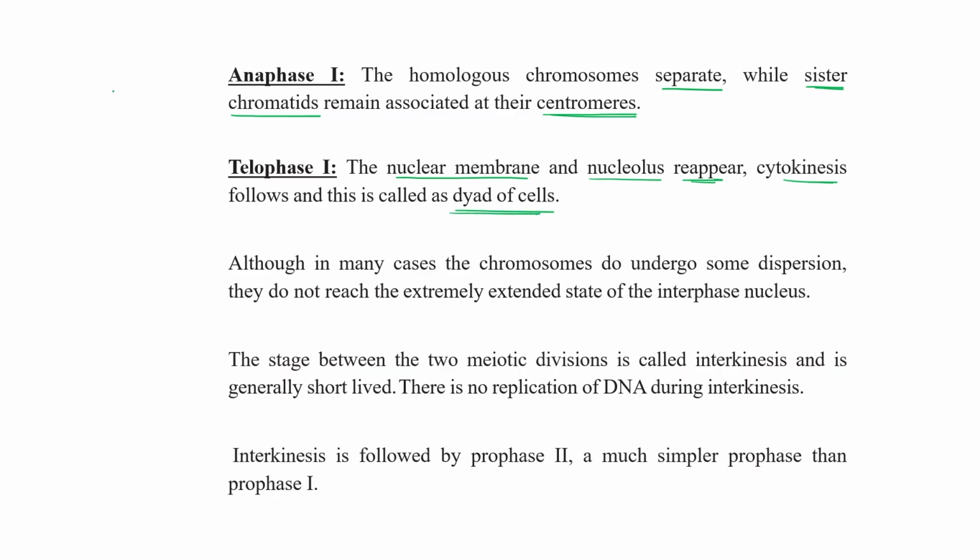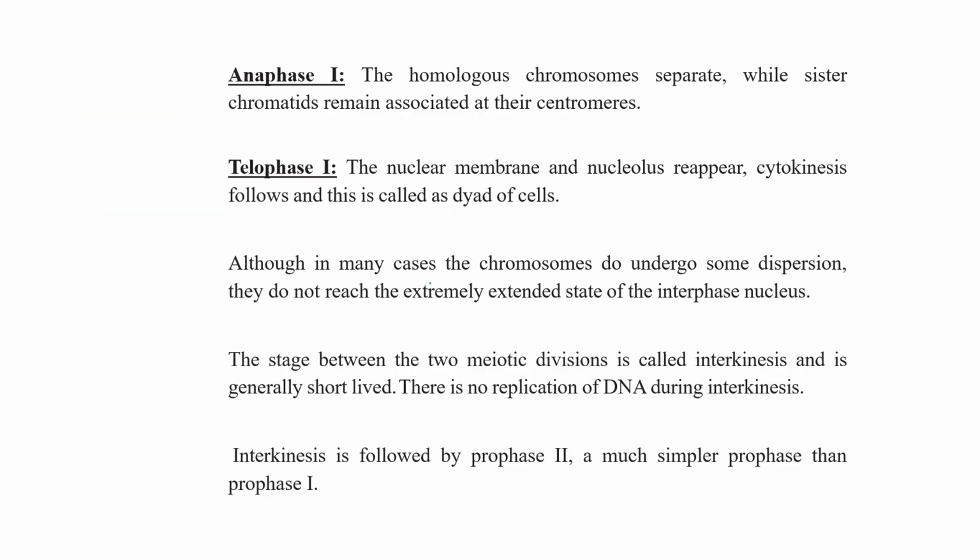Okay, so like this. The nuclear membrane again starts to appear, the nucleus also starts, and separation by cytokinesis starts. Okay, and at this time we can use the term dyad of cells. Clear?